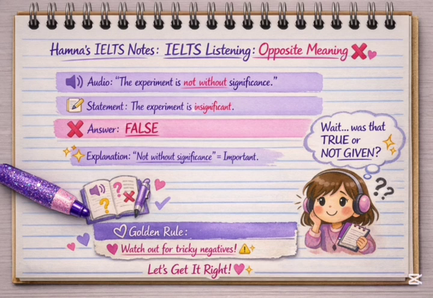The statement says the experiment is insignificant. So the audio was saying the experiment is significant. It just trapped you by complicating it with the word not. The experiment is not without significance. It means the experiment is significant. The statement says the experiment is insignificant, so of course it is false. The answer is false. These are the true, false, not given questions of the IELTS listening section. So the word not can automatically flip the whole answer. So watch out for tricky negatives.